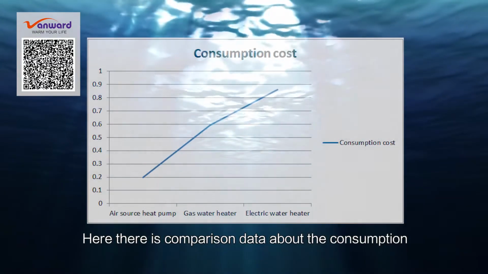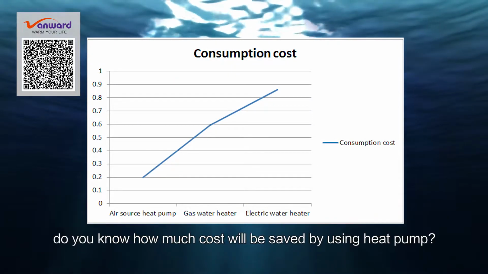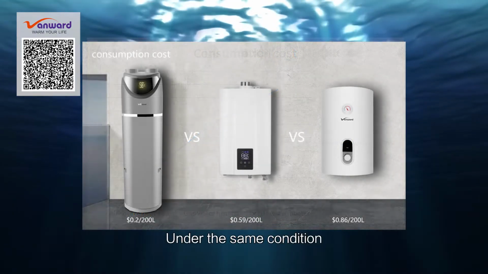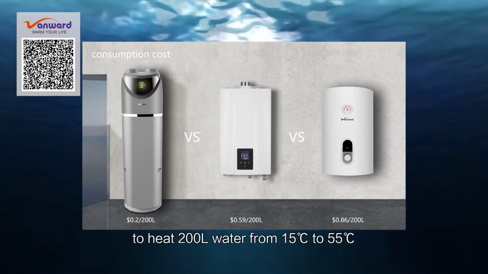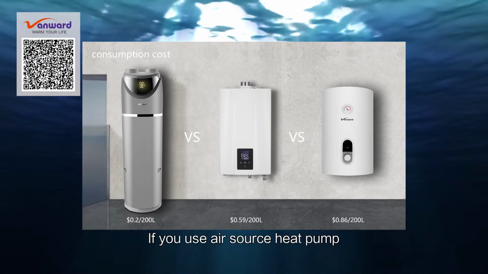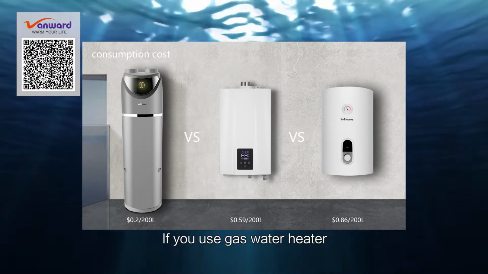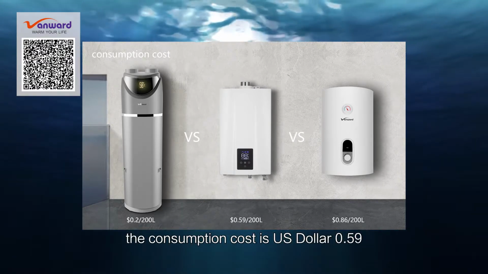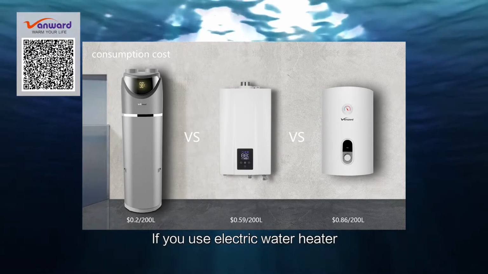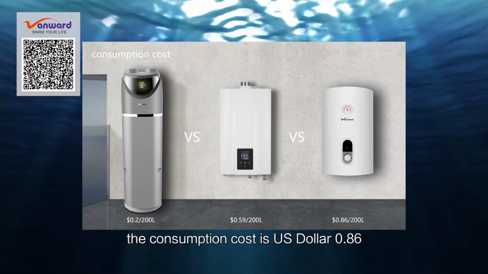Here, there is comparison data about the consumption. If to heat 200-liter water, do you know how much cost will be saved by using heat pump? Under the same condition, to heat 200-liter water from 15 to 55 degrees, if you use air source heat pump, the consumption cost is $0.2. If you use gas water heater, the consumption cost is $0.59. If you use electric water heater, the consumption cost is $0.86.